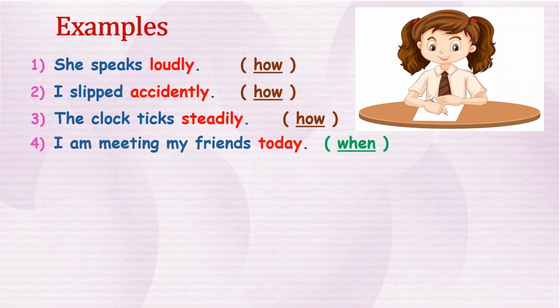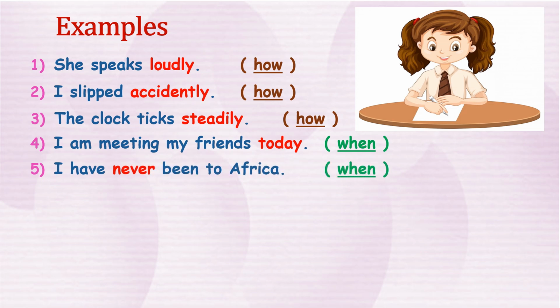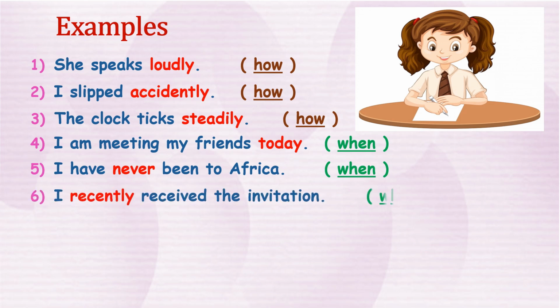I'm meeting my friends today. The word today is telling when I'm going to meet my friends. I have never been to Africa. The word never tells when I have been to Africa. I recently received the invitation. The word recently tells when I have received the invitation.